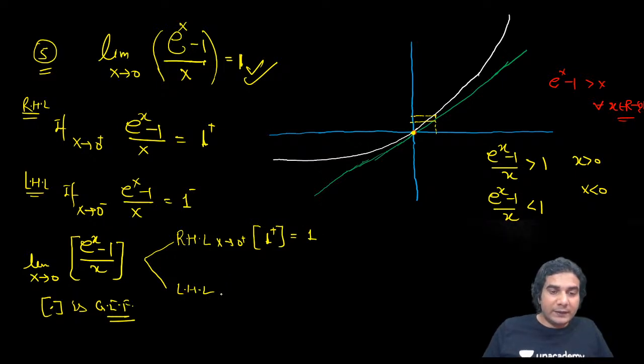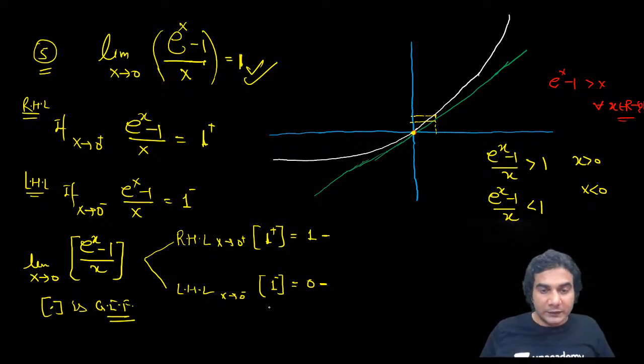But when x approaches 0 from the left hand side, this ratio (e raised to x minus 1) upon x approaches 1 from the left hand side, that means it is slightly less than 1. So the greatest integer of that is going to be 0. You can see the right hand limit is 1 and the left hand limit is 0. So they are unequal and hence the limit does not exist. I hope you have got this point. This was a very important point.